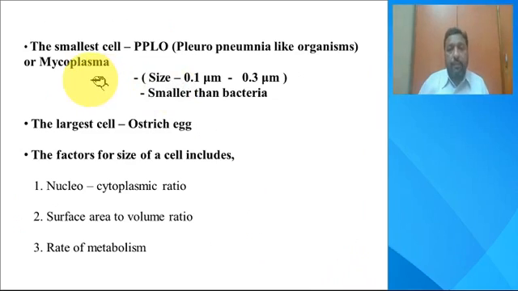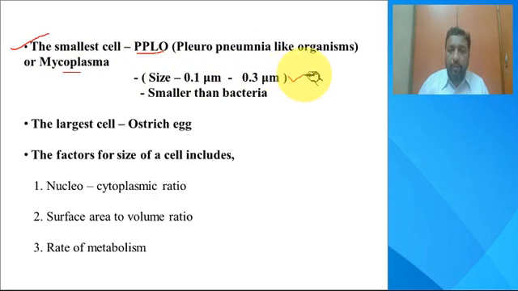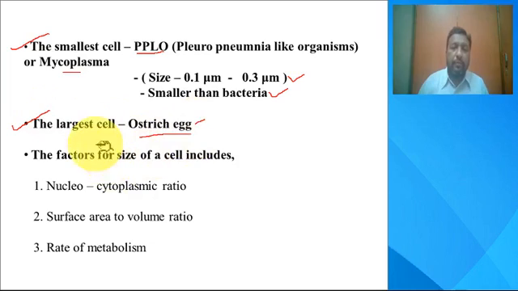So if you look at the types of cells, the variation is large. The smallest cell is PPLO. The full form of PPLO is Pleuropneumonia-like organism, or Mycoplasma. The size is in the range of 0.1 micrometers to 0.3 micrometers, which is much smaller than a bacterium. Whereas the largest cell is the ostrich egg. So the smallest one is PPLO and the largest one is the ostrich egg.